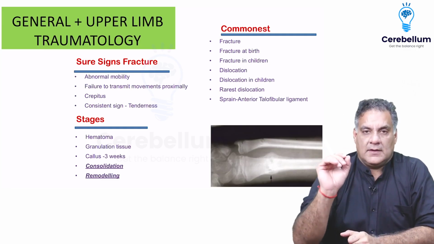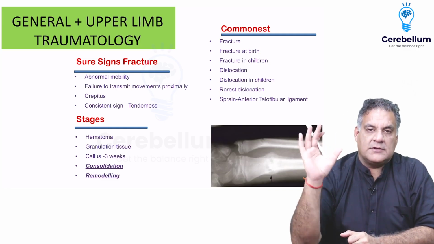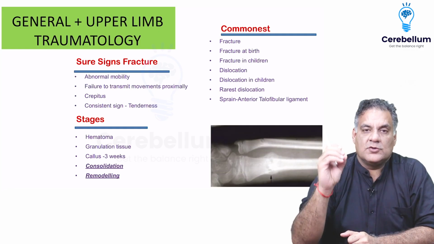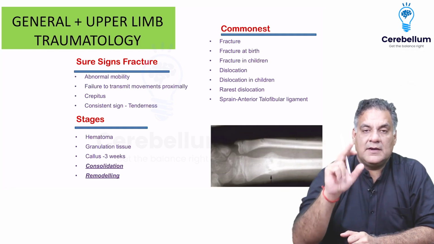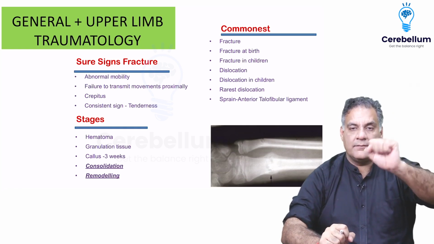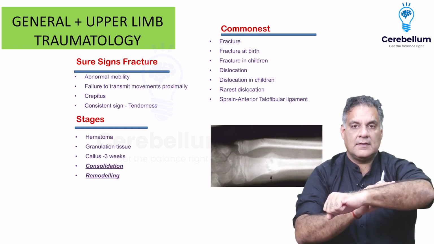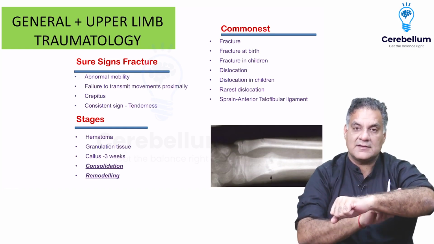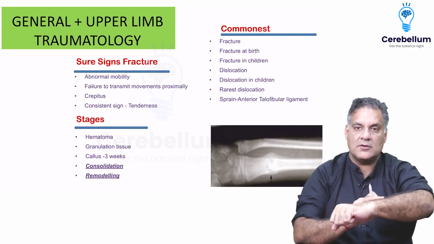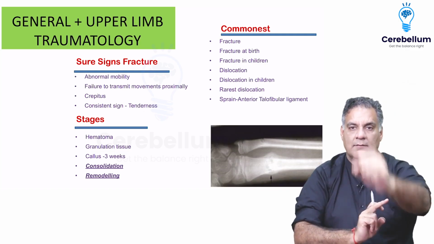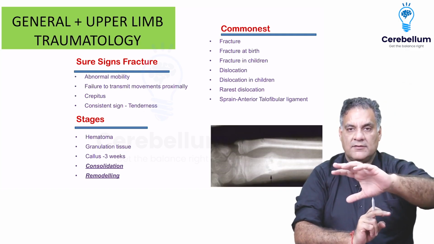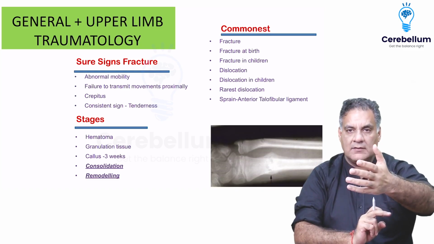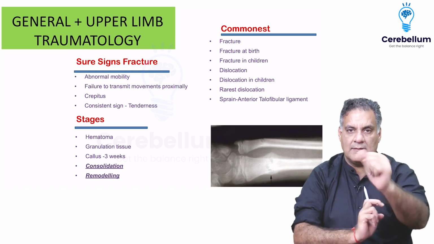When we look at trauma, number one question is, what is a sure sign of fracture? So abnormal mobility. What is mobility? At the joint. But there is a sure sign of a fracture: there will be abnormal mobility at the fracture site. So normally the forearm does not move. The wrist moves or the elbow moves. Similarly, if I rotate my hand, the movement of rotation will go from forearm to the elbow.